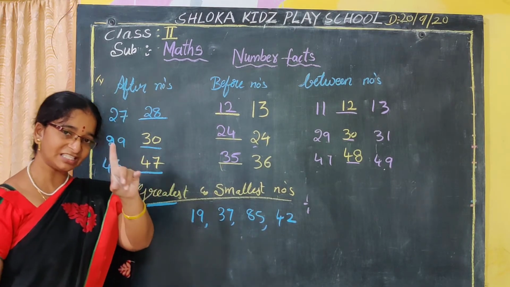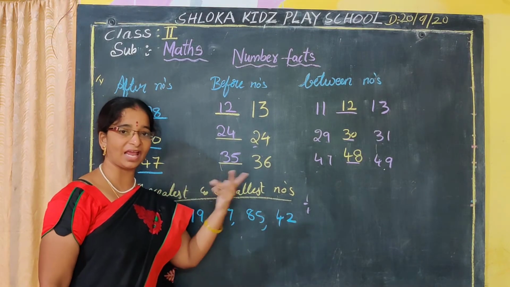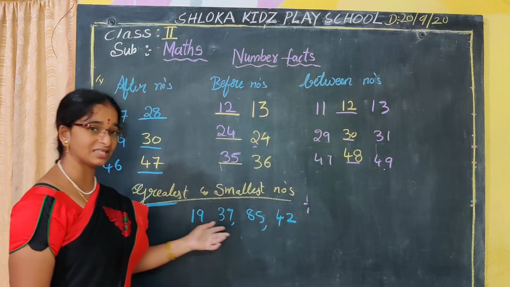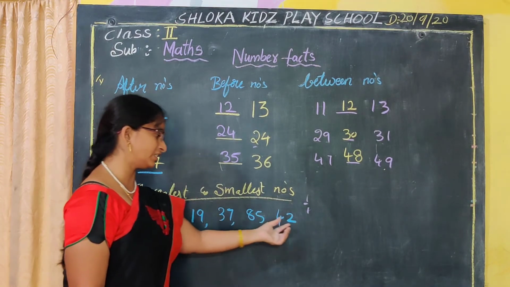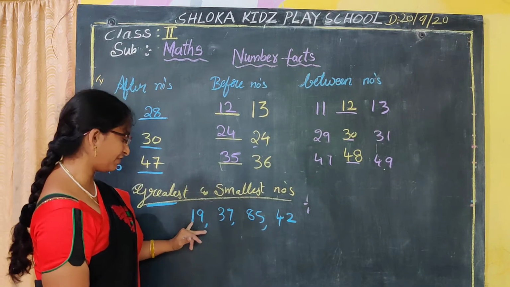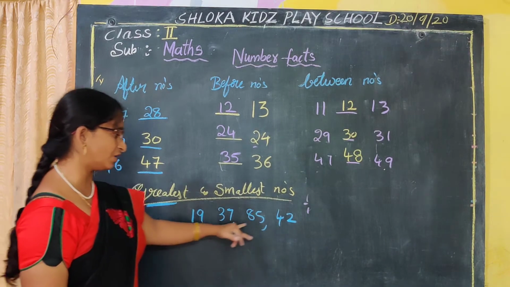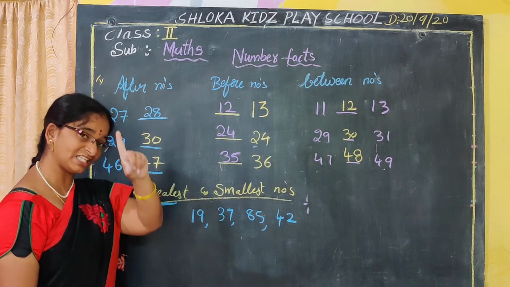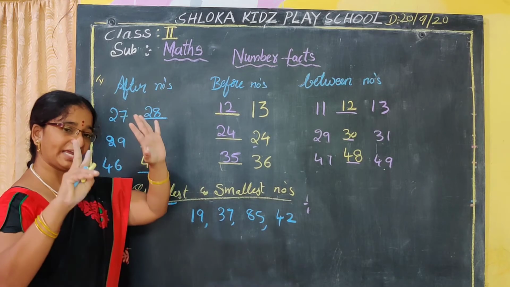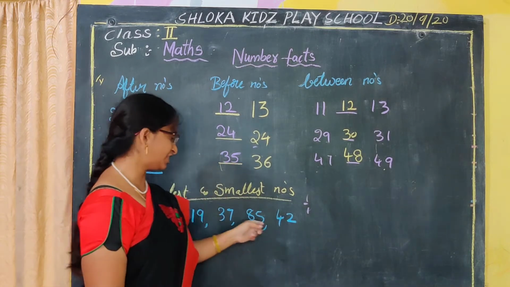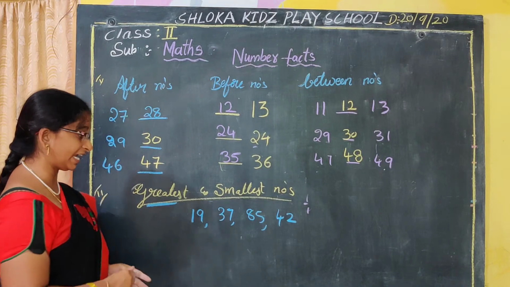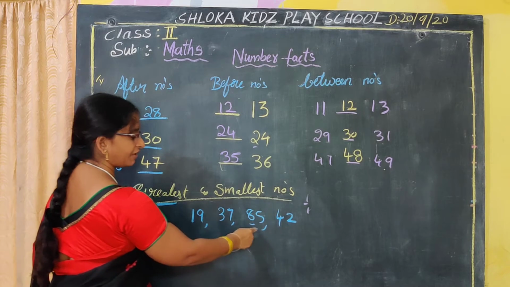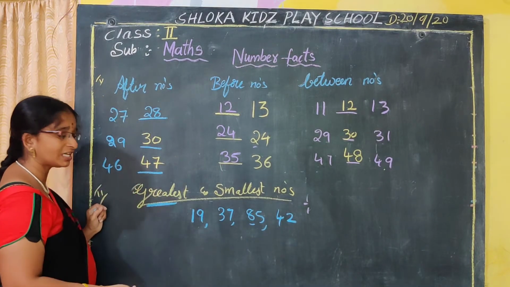If he gives one single digit, we can check only that single number and identify it. But here he has given two-digit numbers. That means tens place also he has given. So we have to check first the ones and tens place. In the tens place which is the biggest number? 1 is bigger, 3 is bigger, 8 is bigger, 4 is bigger. Which number will become the big number? Yes, 8 will become the big number. So yes or no? So 19, 37, 85 and 42. Which number will become the big number?